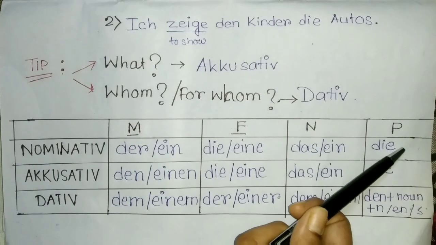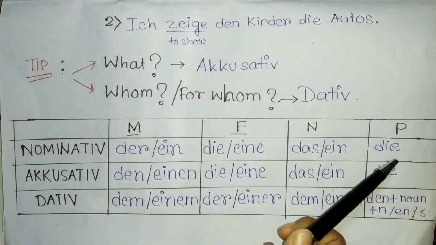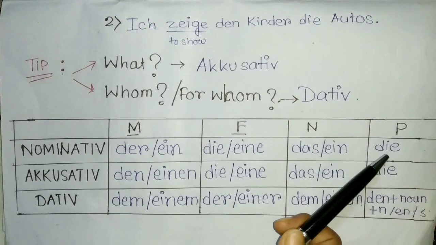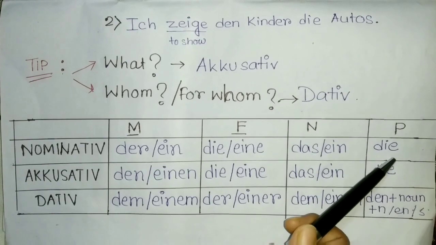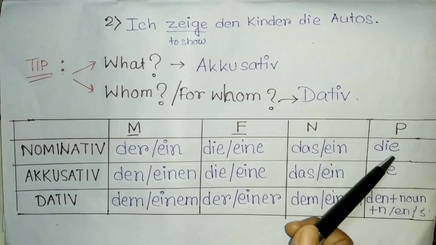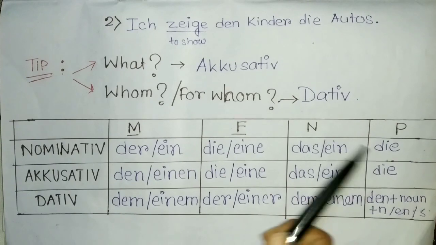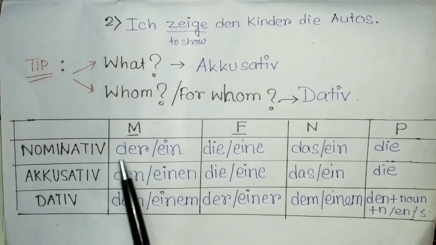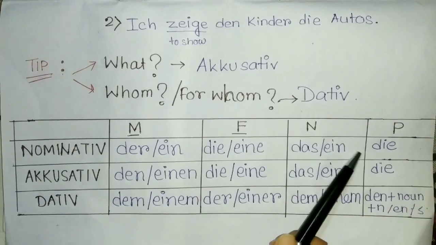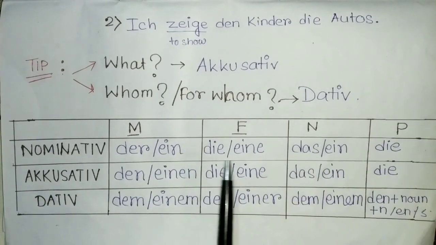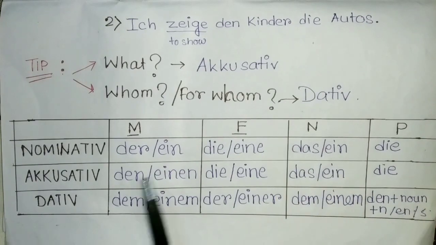No eine or ein is present, because in case of plural, you don't say a cars. A cars is not possible. Therefore, only bestimmte article, no unbestimmte article present in this case. In case of nominative case, no article changes. They remain as they are, as I have told you in my last video.